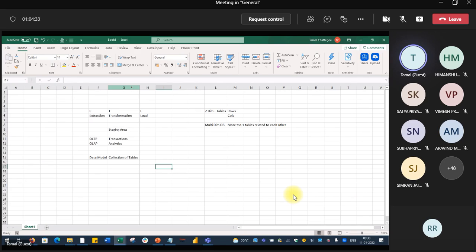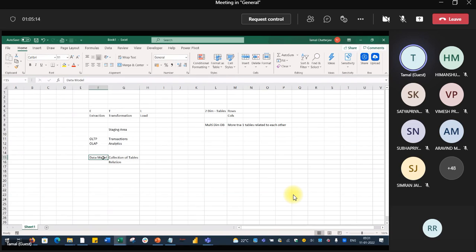Multiple connected tables are three-dimensional, or multi-dimensional. So a collection of tables, plus the relations. Interconnection will come to the relations only, right? These two combined are called the data model.